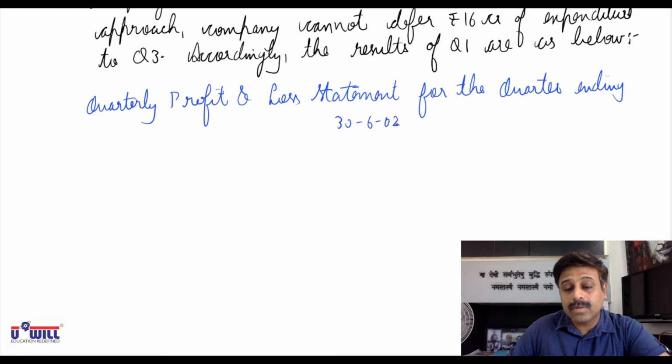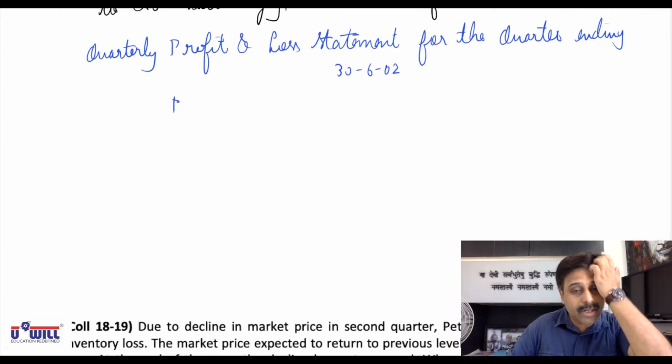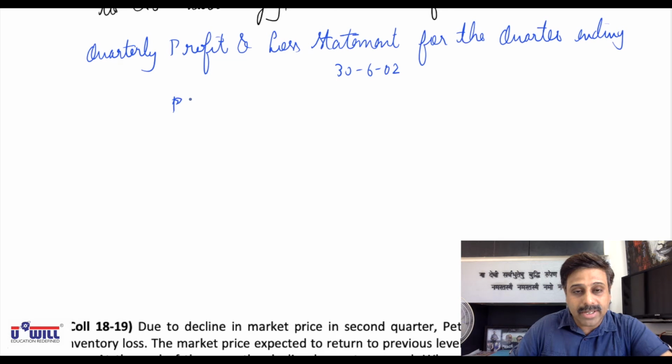This is the first quarter. Now, the format will include particulars. Make these columns, everyone. Particulars.